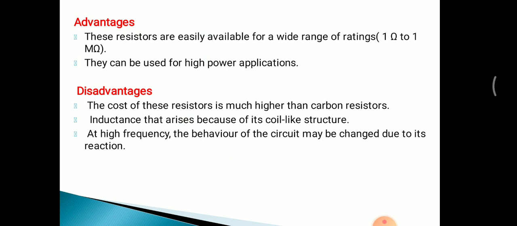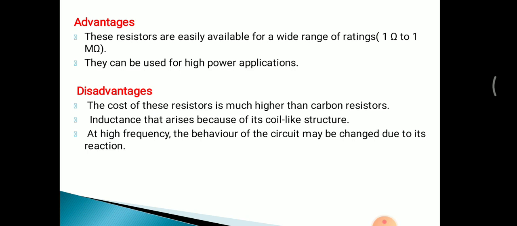ohm, and it is used for high power applications. But there are many disadvantages over the advantages. Means the cost of this resistor is much higher than the carbon resistor that we have seen previously. Then inductance arises because of this coil-like structure, as we saw in the figure. And then at high frequency, the behavior of the circuit may be changed due to this reactance.